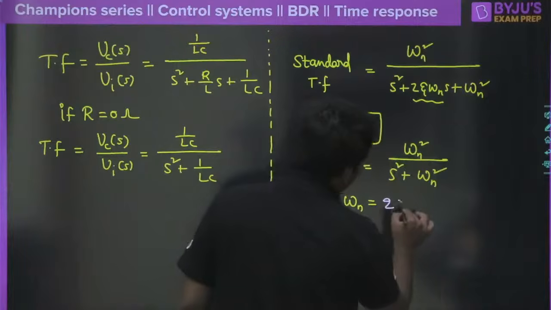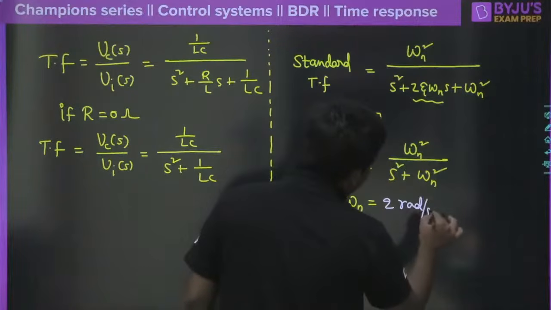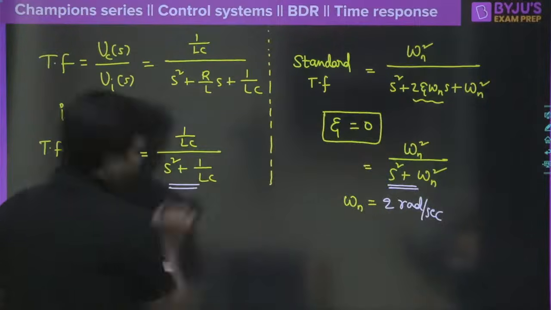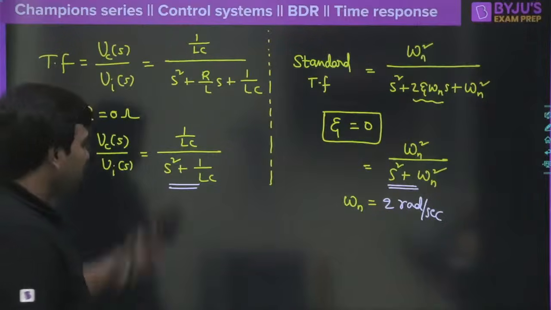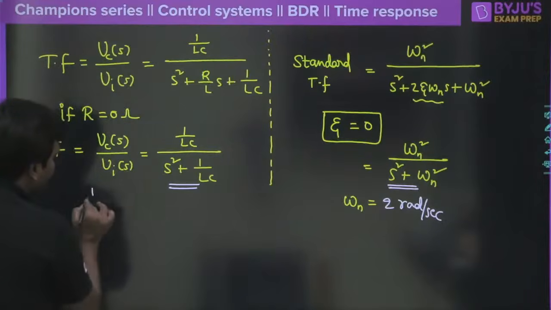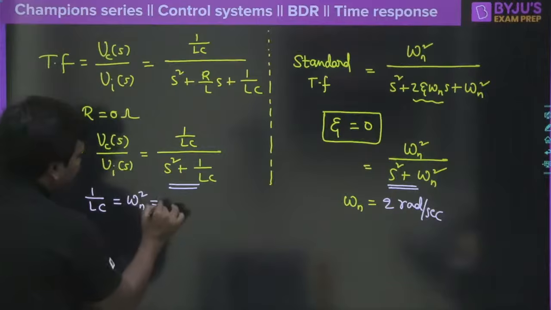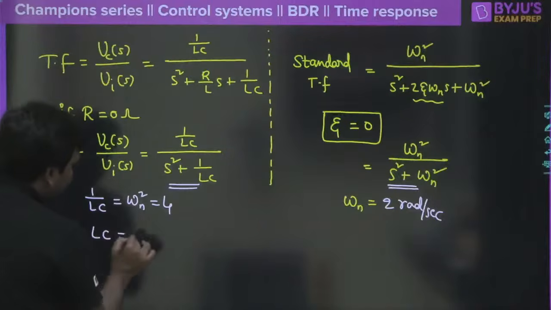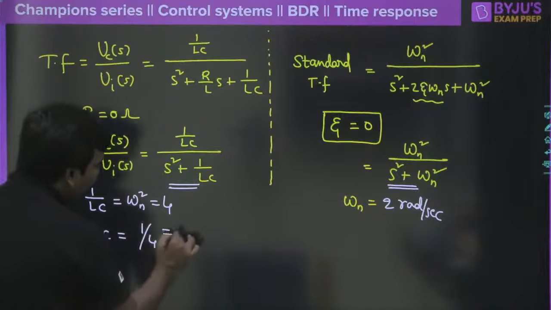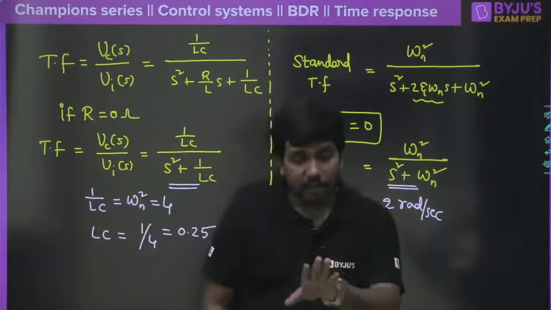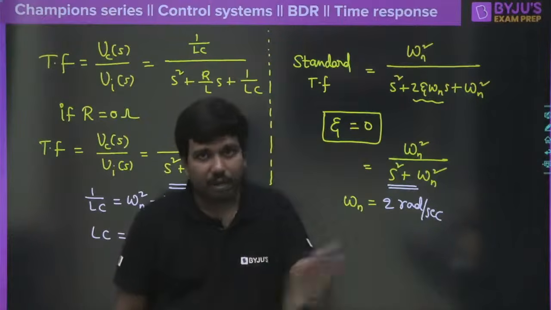Now compare this with this transfer function here. So 1 by L into C is equal to omega n square, or we can say 4. Therefore LC is equal to 1 divided by 4, which is nothing but 0.25. Getting the answer for this is easy. As Arvind is saying, 0.25 is the correct answer.